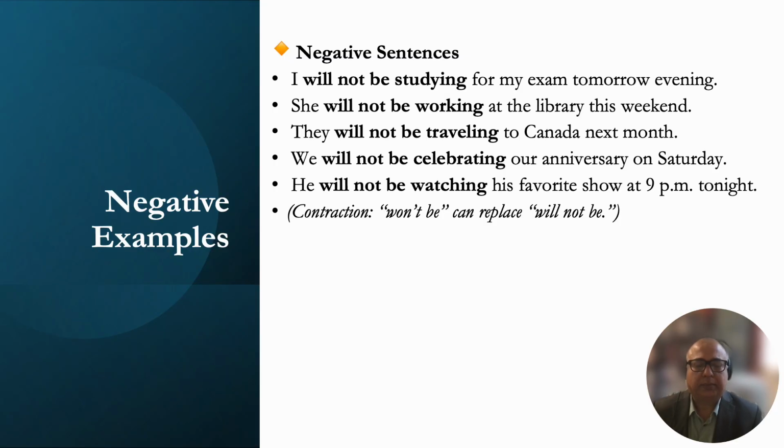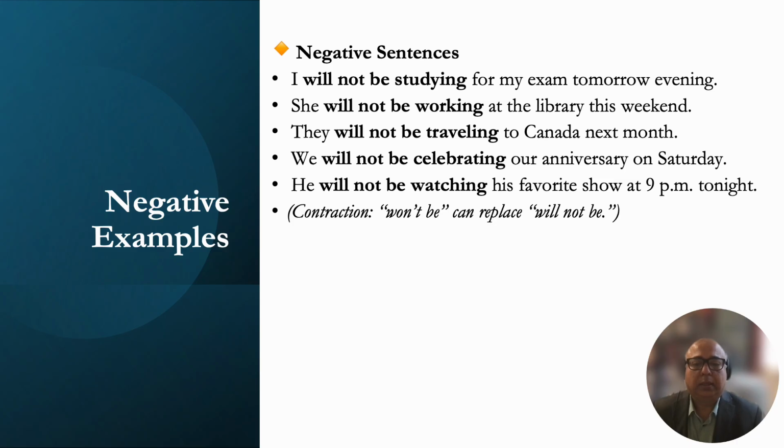So the second type of sentences are negative. I will not be studying for my exam tomorrow evening, right? And all you need to do is add not, the negative word. I will be studying for my exam tomorrow evening. That's an affirmative sentence. And I will not be studying, that's a negative sentence, right? This is easy, correct?